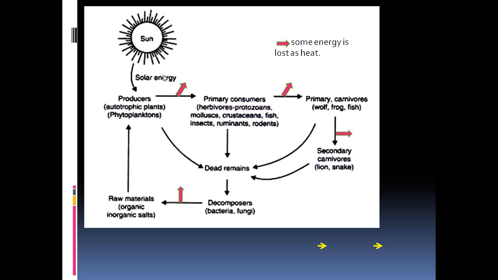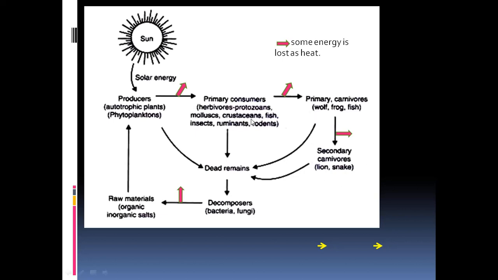Likewise, from the primary consumers, the energy is passed on to the secondary consumers or primary carnivores, wolf, frog and fish, and from the primary carnivore goes to the secondary carnivore, that is the tertiary consumer like lion, snakes, etc. And you see that in between every two trophic levels, there is a loss of energy in the form of heat, in the form of respiration and excretion.